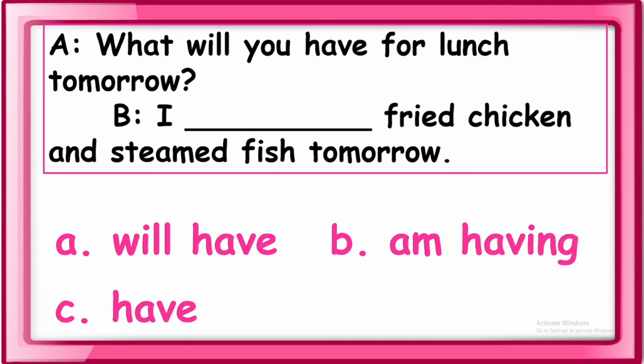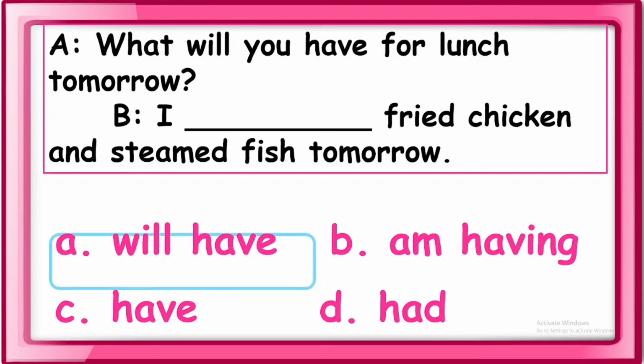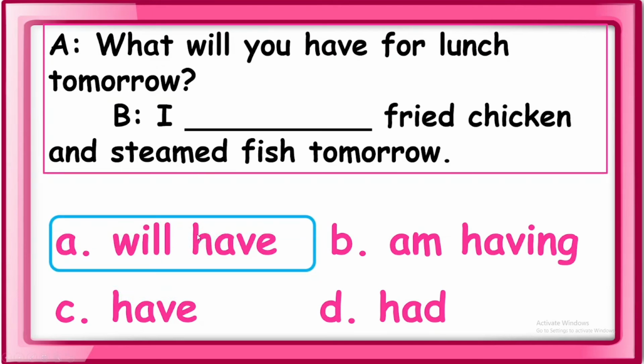C. Have. And D. Had. For this one, the answer is A. Will have. Because we use will for future. And tomorrow is in the future. That's why we use the word will.